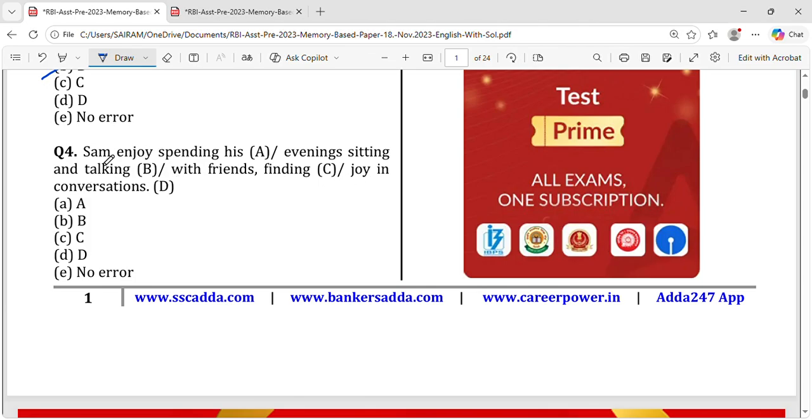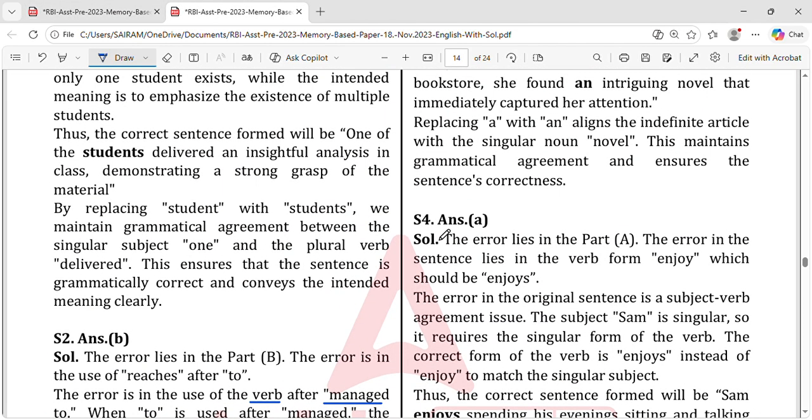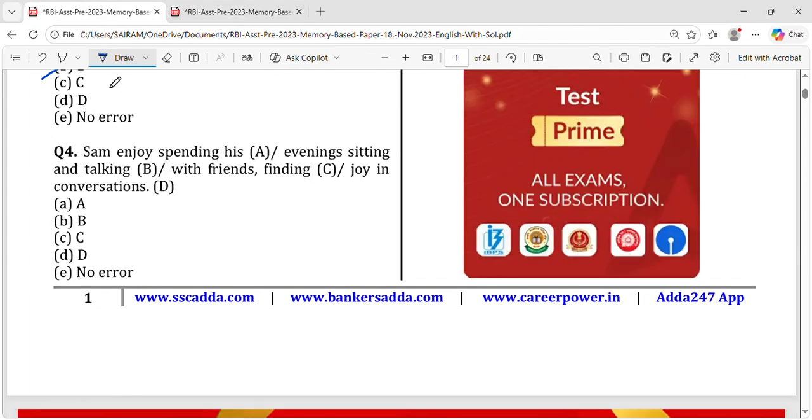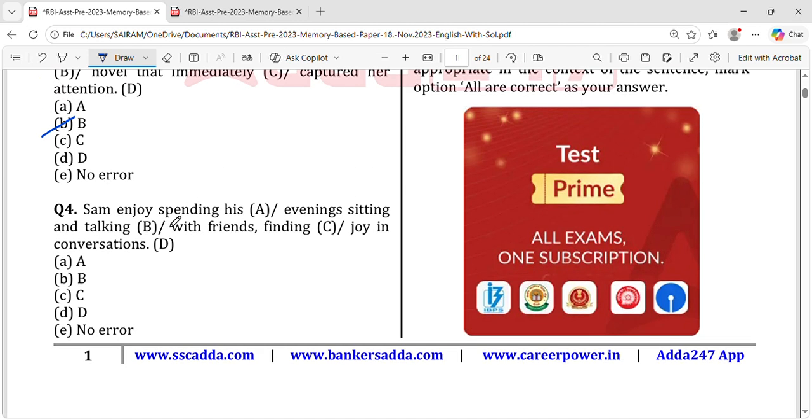Okay, so Sam enjoys spending his evening sitting and talking with friends, finding joy with his conversation. So for the fourth one, the error lies in part A, because here we are supposed to write enjoy. Enjoy in the sense it's like I enjoy. I means me. As there is a name, we are supposed to put enjoy. So it is option A.